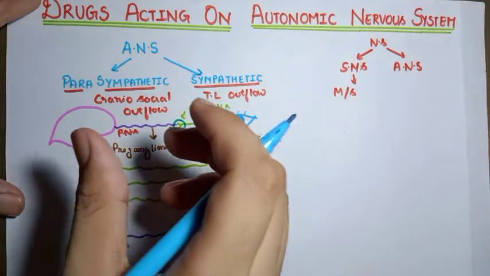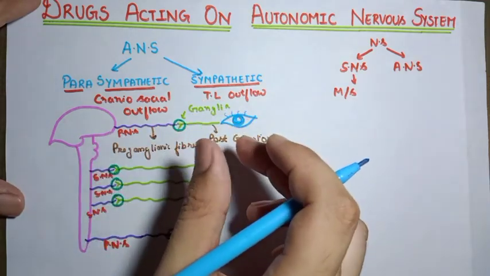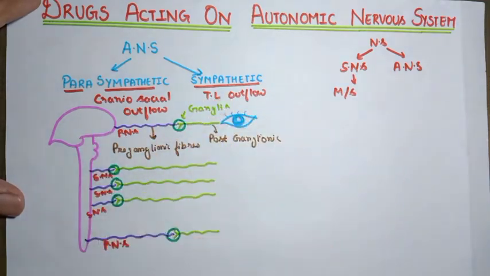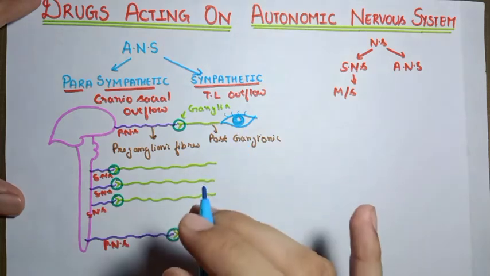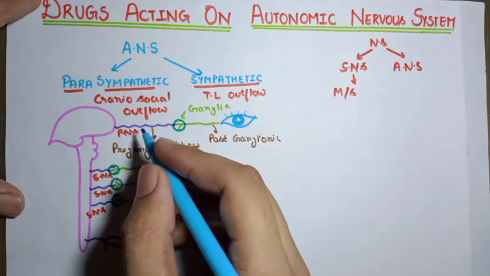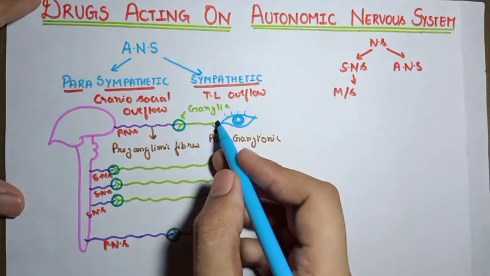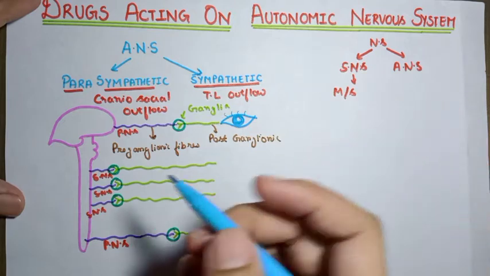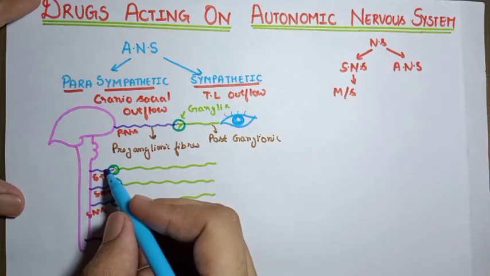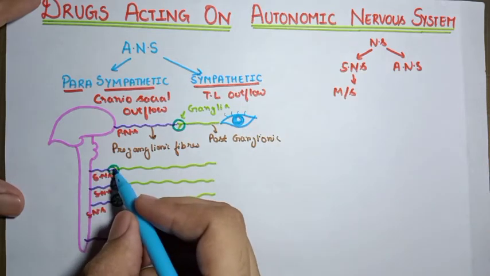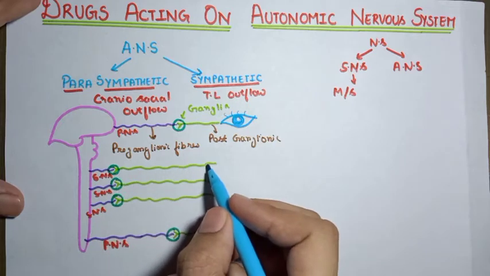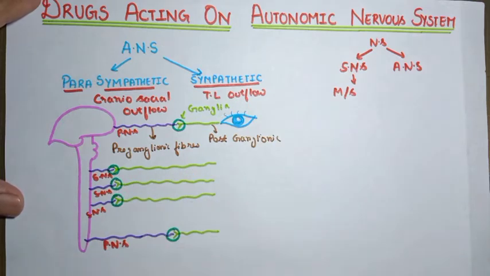Now let's talk about the preganglionic and postganglionic fibers and the difference between the sympathetic and parasympathetic parts. As is clearly visible in the diagram, in the parasympathetic part, the craniosacral outflow, the preganglionic fibers are longer, while the postganglionic fibers are shorter, and the opposite in the sympathetic part. In the sympathetic part, we have shorter preganglionic fibers and longer postganglionic fibers. So let's write the points that we have discussed.